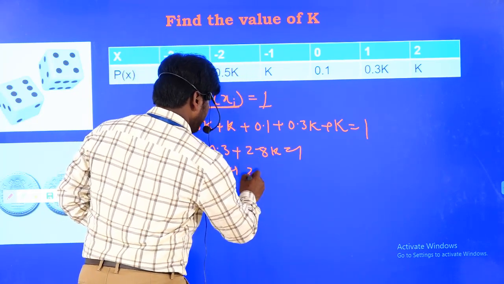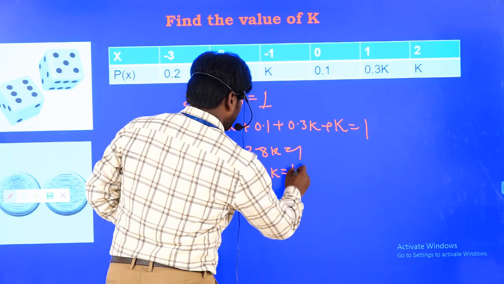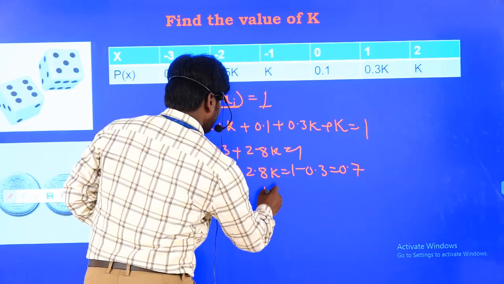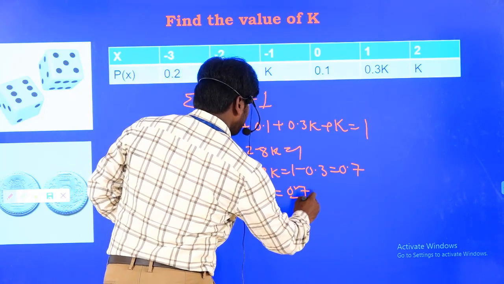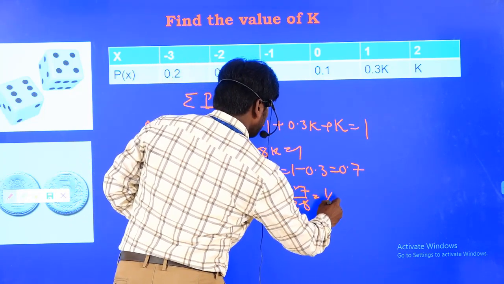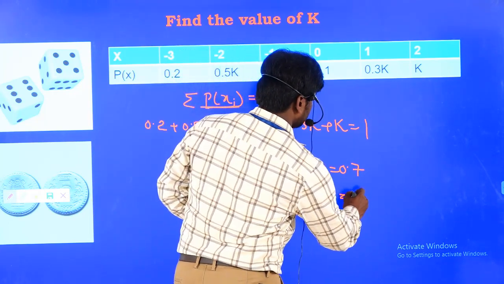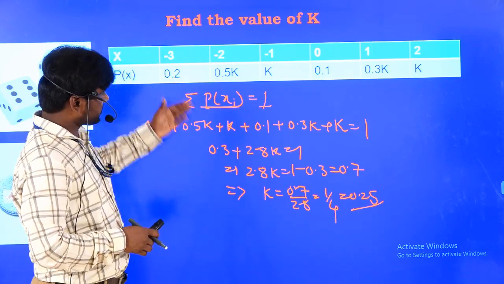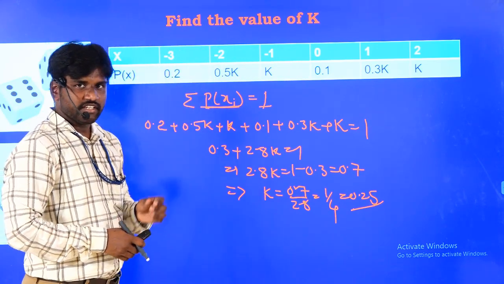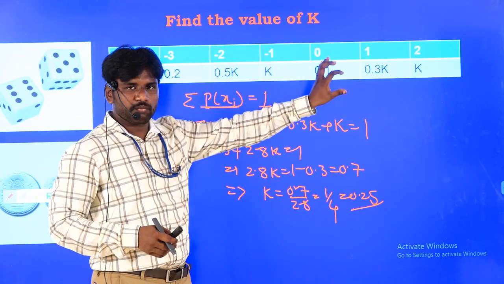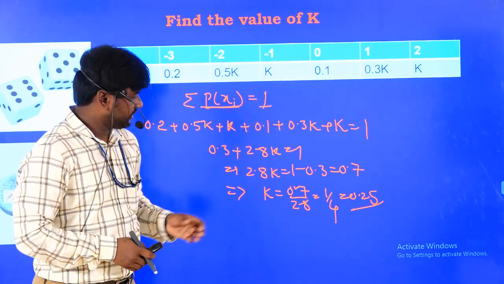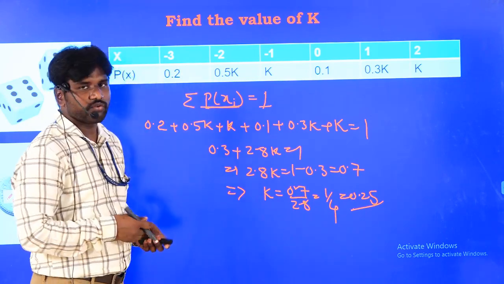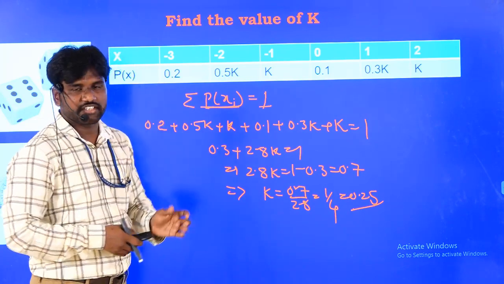I need only the k value. 2.8k is equal to 1 minus 0.3, which is 0.7. So what is the value of k now? k is equal to 0.7 by 2.8. This is exactly equal to 1 by 4, or you can say it is 0.25. So this is the way we calculate k, in simple logic: you just add all the probabilities and equate to 1, and then you will get your k value as 0.25. After that, what I have to find out are the distribution and density functions.